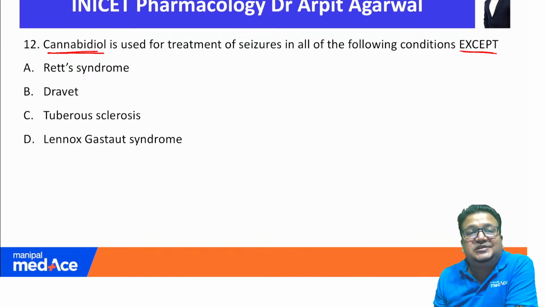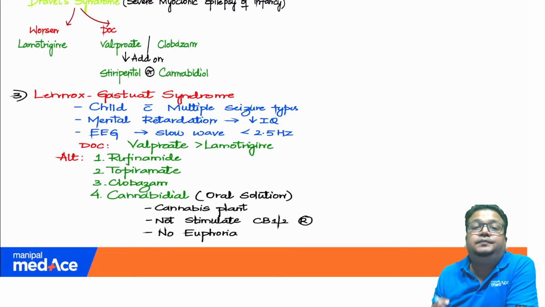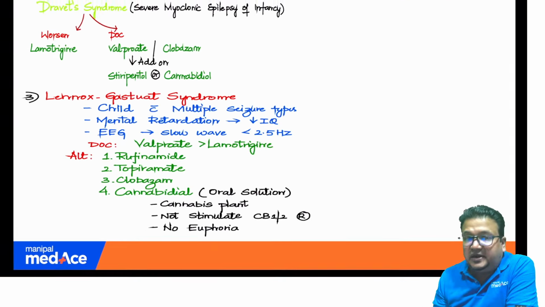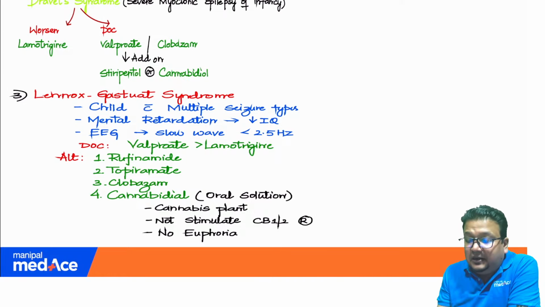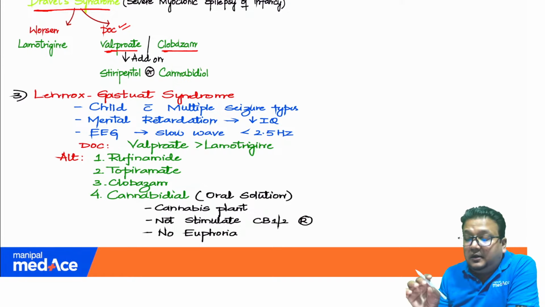If you see the options, Lennox-Gastaut, tuberous sclerosis, Dravet syndrome, Rett syndrome, the options are also rare epileptic disorders. But when everybody fails, MedAce is there to help you. This is a screenshot from the notes. Dravet syndrome, I have explained in my notes. Which is the drug of choice? Valproate, with or without benzodiazepines, clobazam. That is the drug of choice for severe myoclonic epilepsy of infancy, or Dravet syndrome.